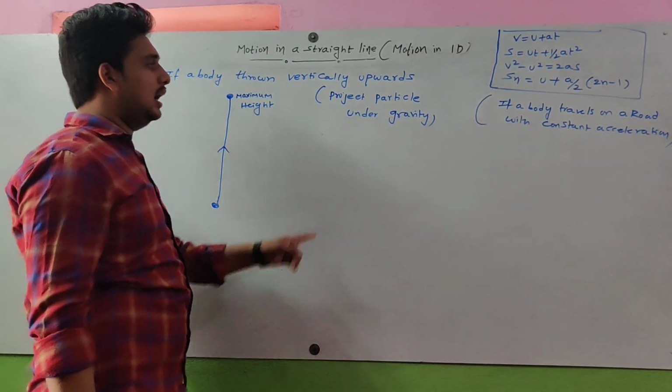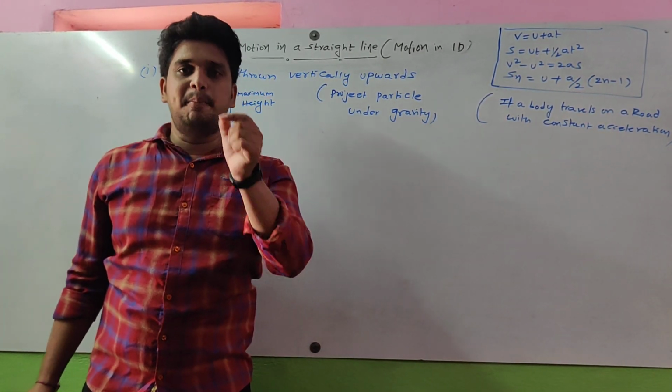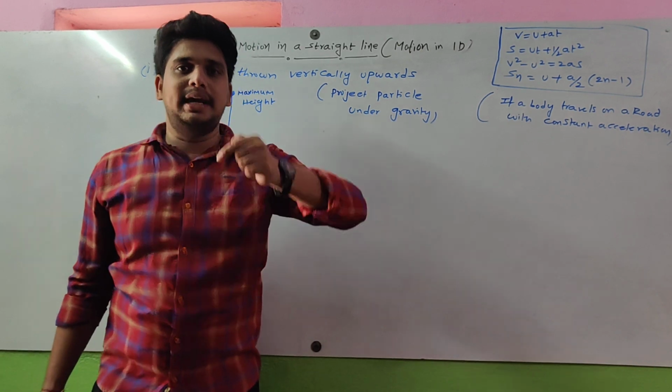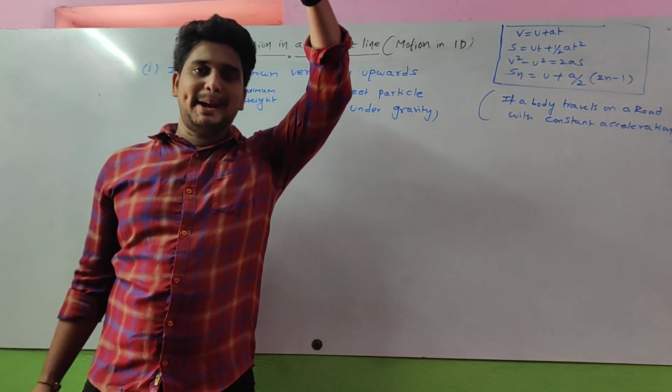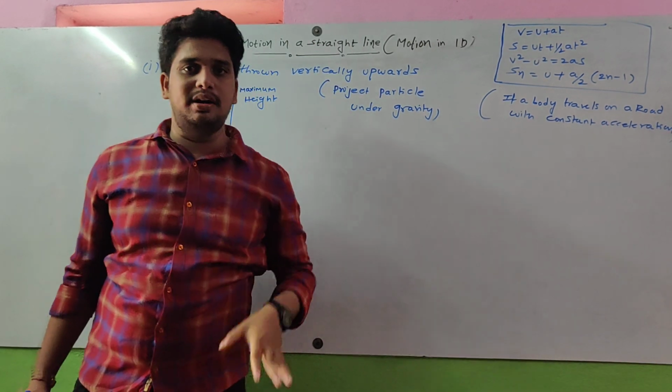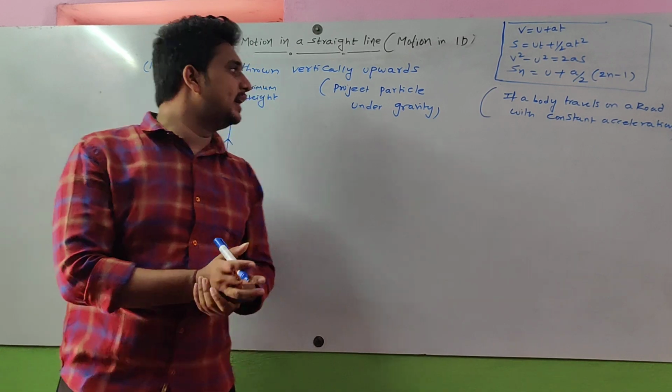It has two parts: one is project a particle vertically upwards under gravity, and the other is project a particle vertically downwards under gravity.